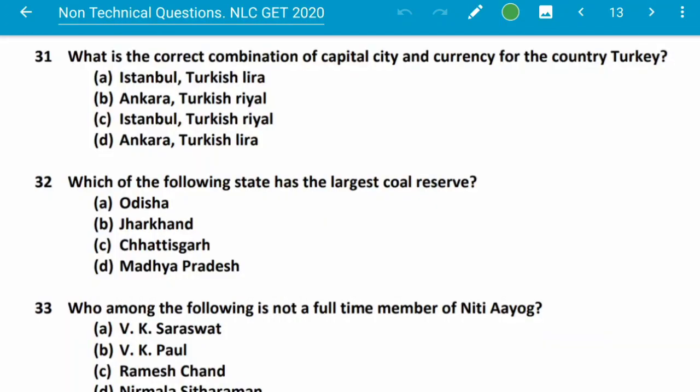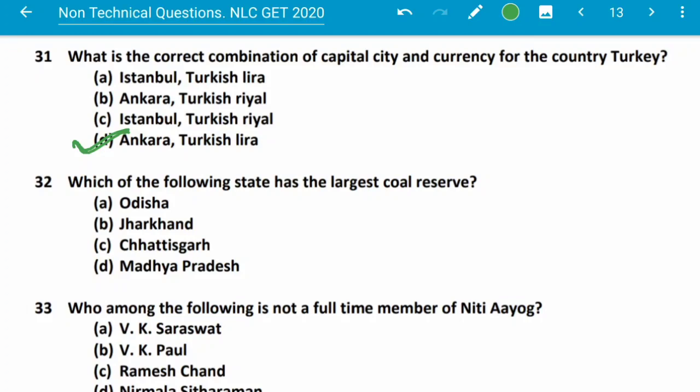Next question. What is the correct combination of the capital city and the currency for the country Turkey? So the capital city of Turkey is not Istanbul, this is Ankara, and the currency is Turkish lira. So option D, Ankara and lira.